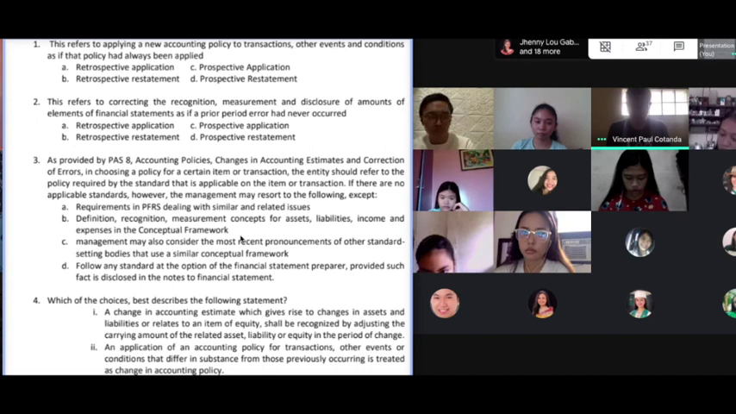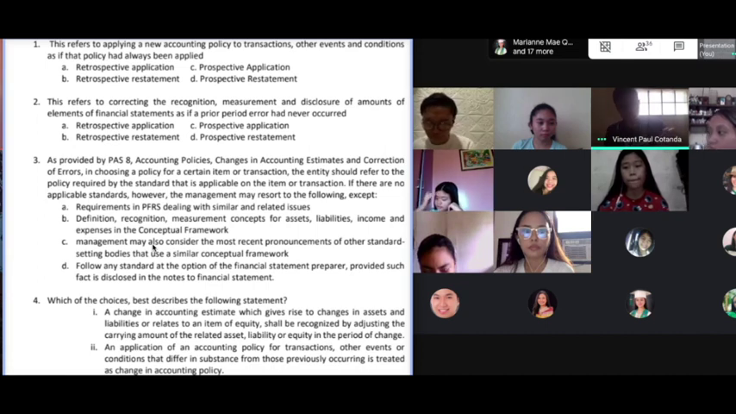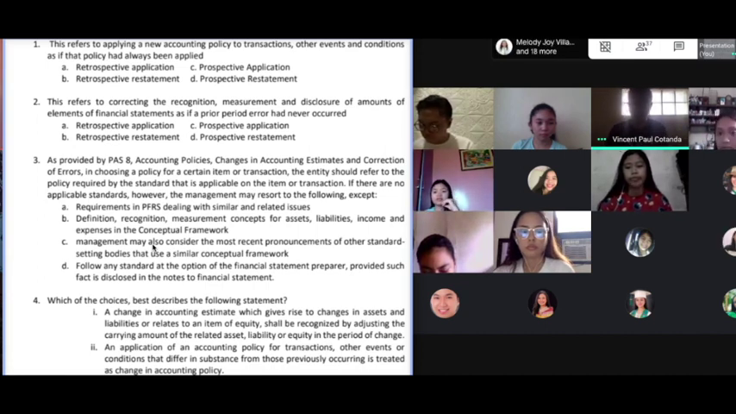And if still the framework cannot help, class, that is when you are going to go to the other standard setting bodies. And this is what I want to remind you, class. It's very tempting, class, to give priority to letter C. Why is it tempting to give priority to letter C? Because letter C appears to be very authoritative.